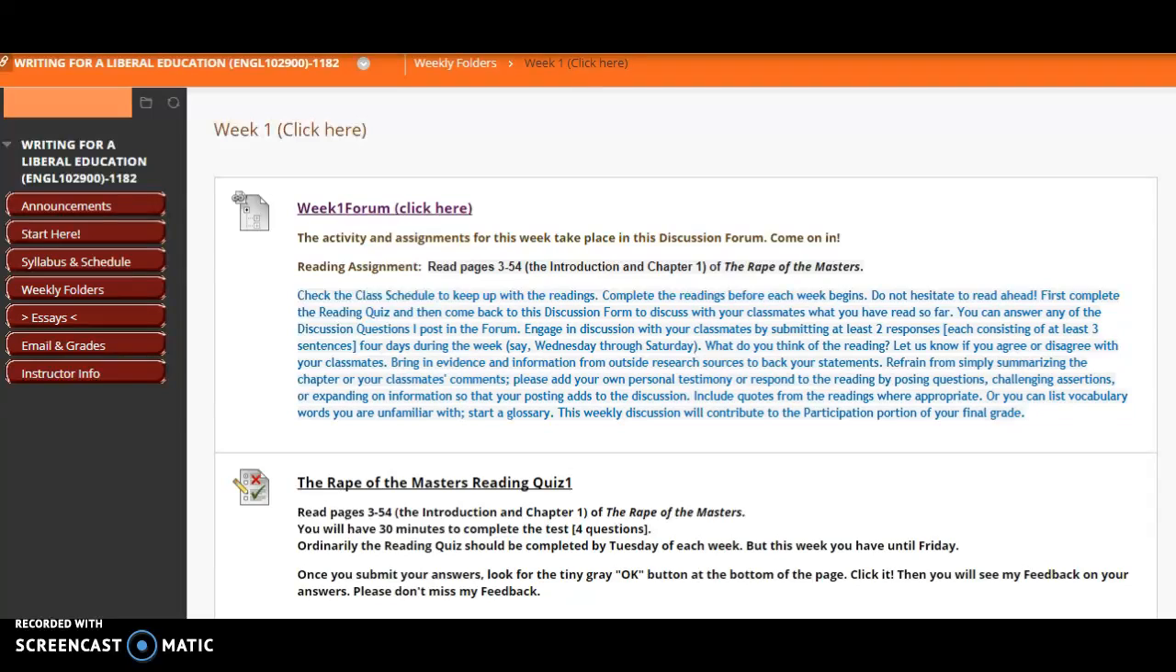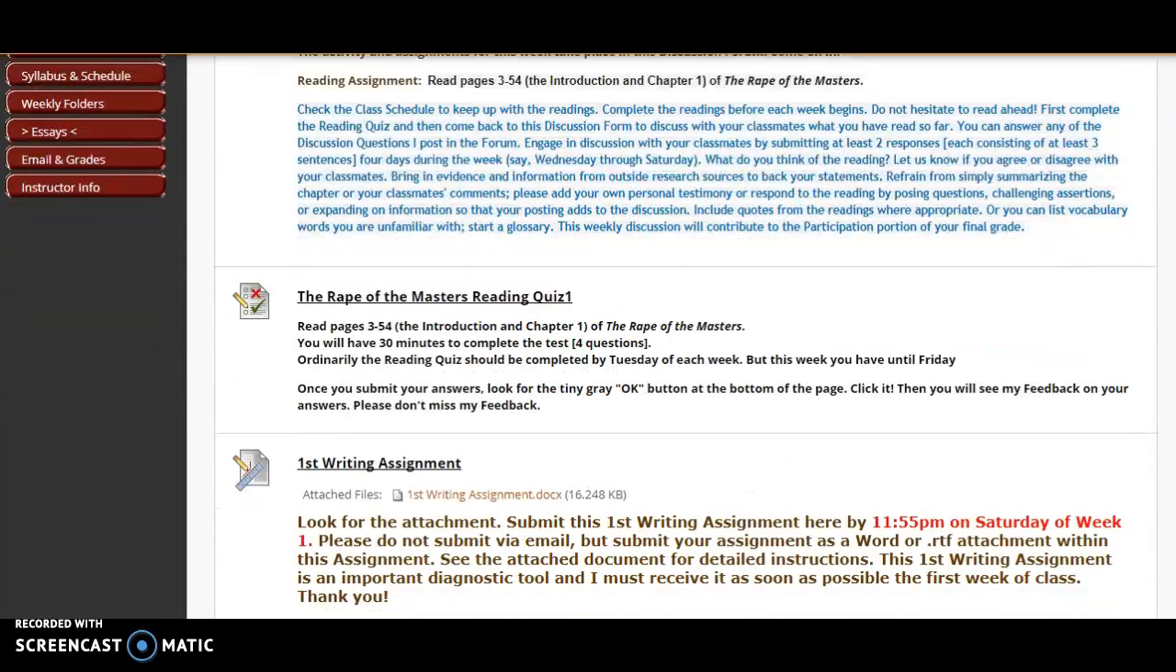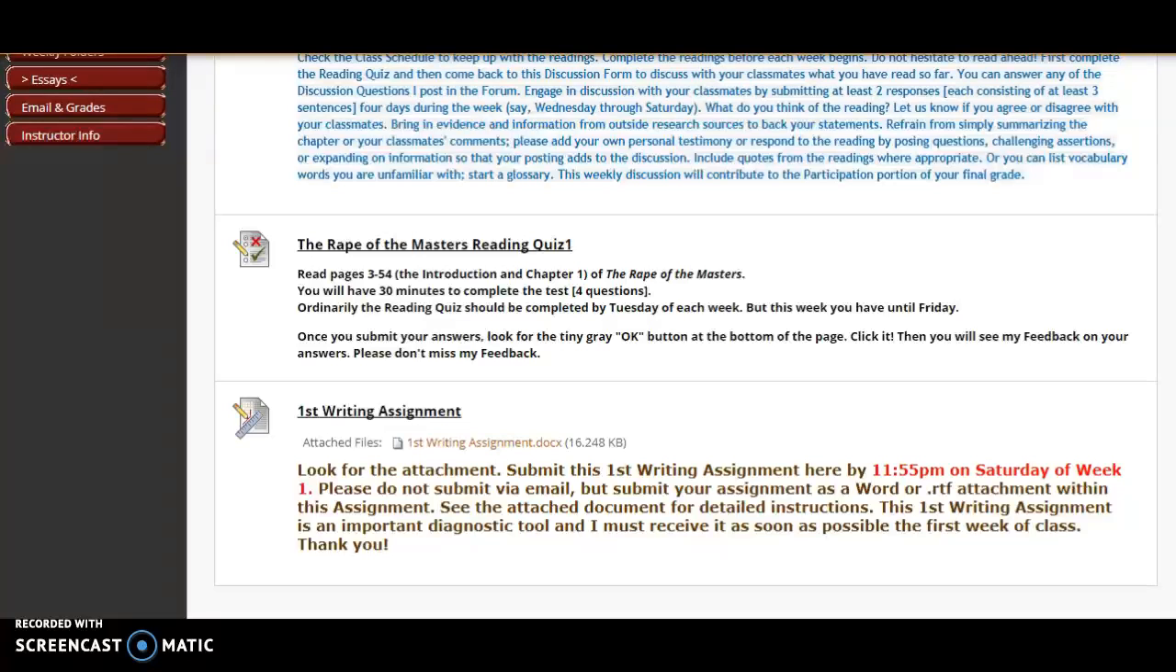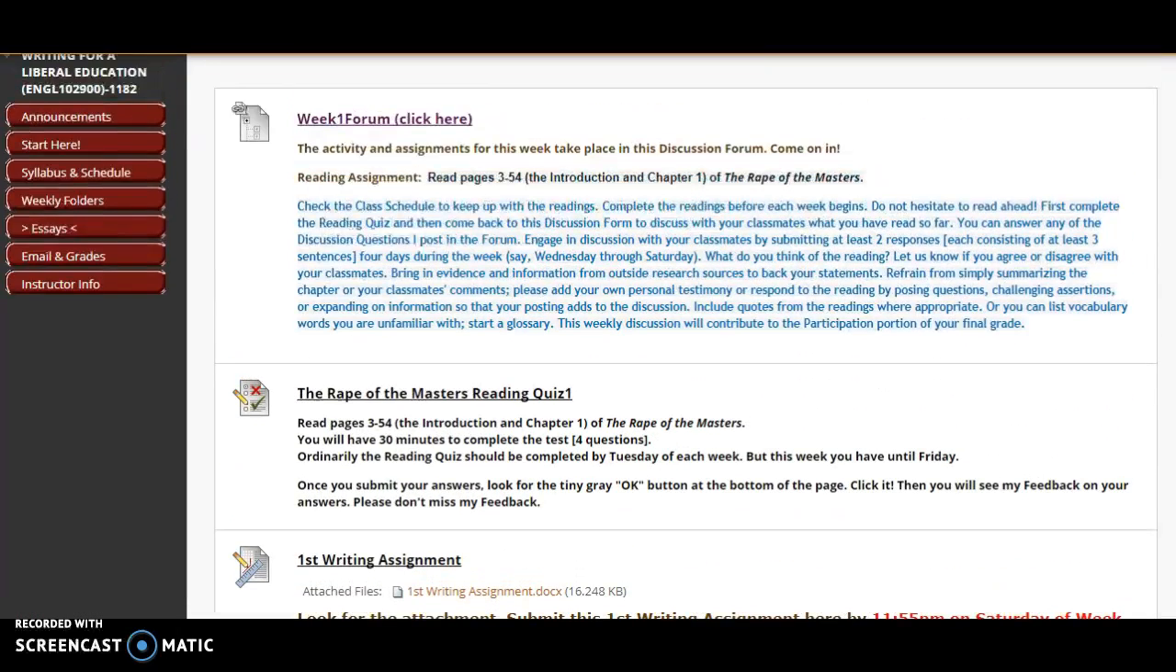You will see there are 3 parts here: the discussion forum, the reading quiz, and the first writing assignment. A reading quiz is due each week, generally by Tuesday. And then we take part in the discussion, generally Wednesday through Saturday. This is flexible. And the writing assignment for week 1, you do not need the first book in order to complete it, but each English 102 student should complete this first writing assignment. It's available through this link right here. If you click on it, the assignment will open in a Word doc.